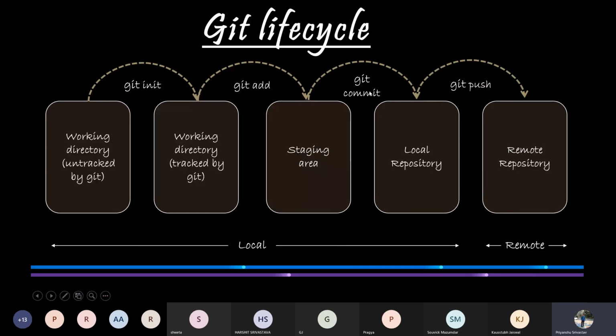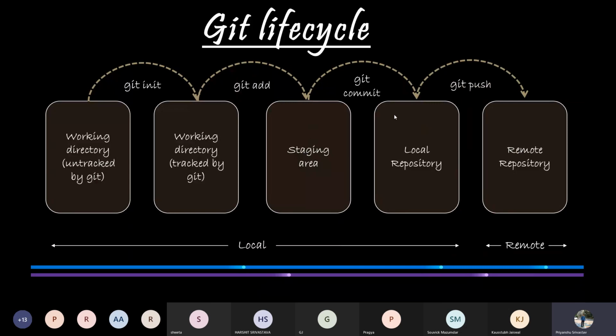So it goes from the working directory, where you assign one working directory and start creating all the files inside that directory. Then you initialize that directory and start writing code, making changes and so on. Once you're done with making the changes, stage whatever files you have worked on. Once you stage the files, all the changes are tracked by Git, and then it's time to commit or save the changes.